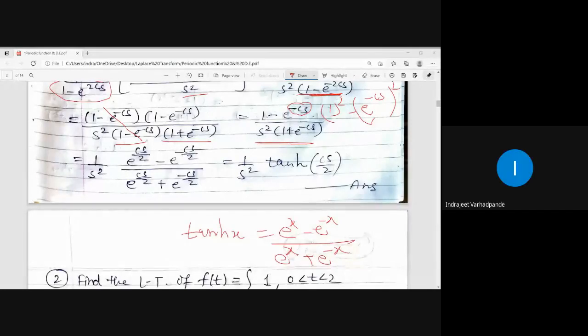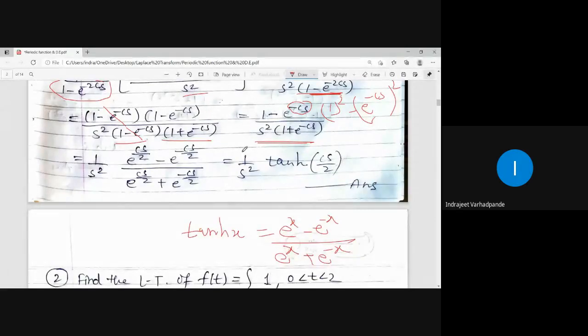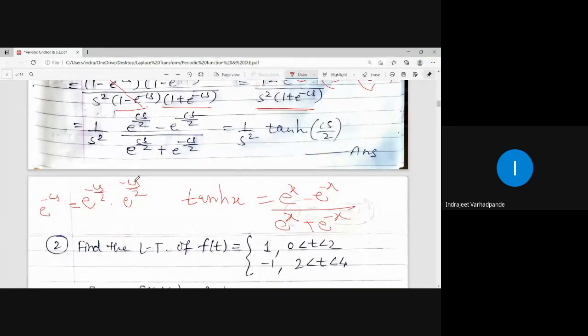हाँ सर, accordingly we will be splitting it. Now इसको कैसे किया है मैंने? e to the power minus cs is e to the power minus cs upon 2 into e to the power minus cs upon 2. ये लिख लिया आपने. Now 1 cs upon 2 goes to denominator. So e to the power minus cs upon 2 whole divided by e to the power cs upon 2. Negative power converted to positive by taking it into denominator. And then you cross multiply with this.